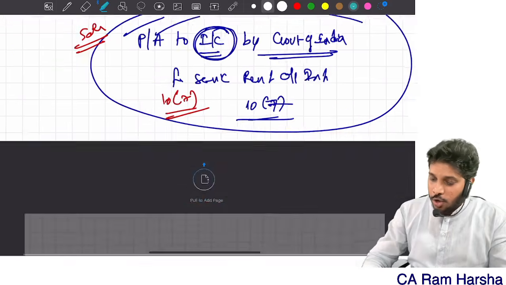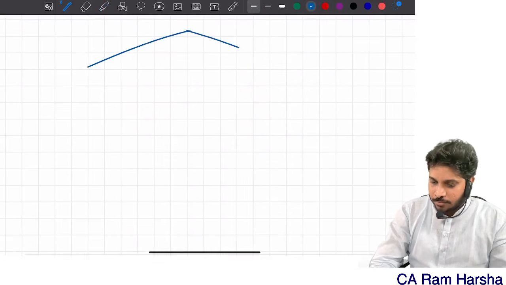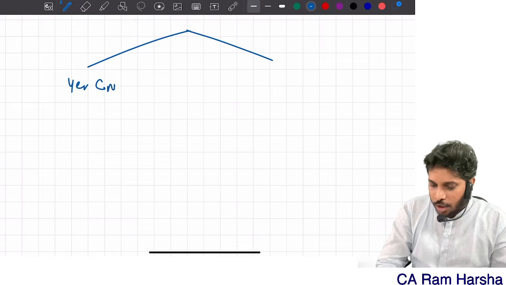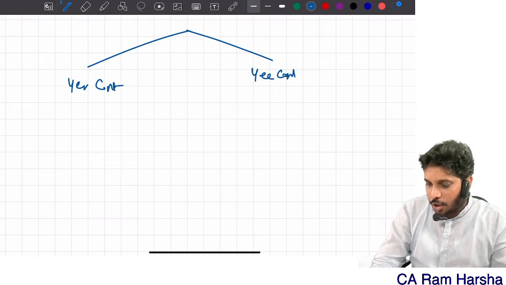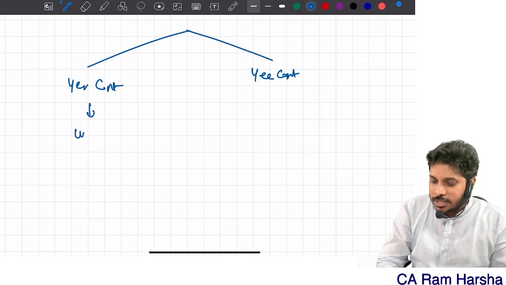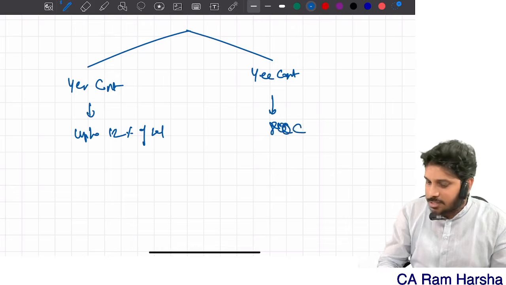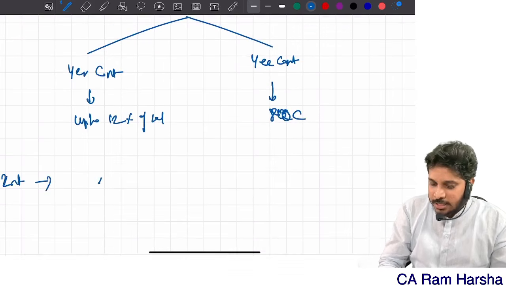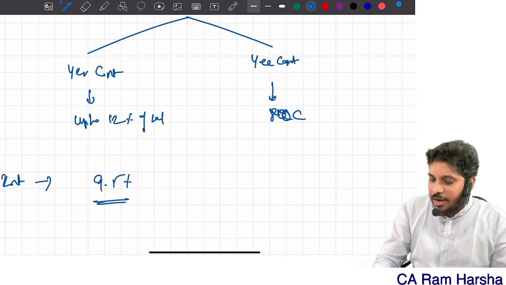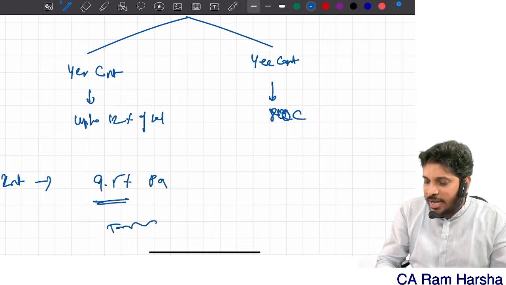very simple. Look at this, employer contribution, employee contribution. Employer contribution is exempt up to how much? Principal 12% of salary. Employee contribution, 80C deduction under optional tax regime. Now we are paying interest. Interest is exempted how much? 9.5% per annum. Extra interest is fully taxable.